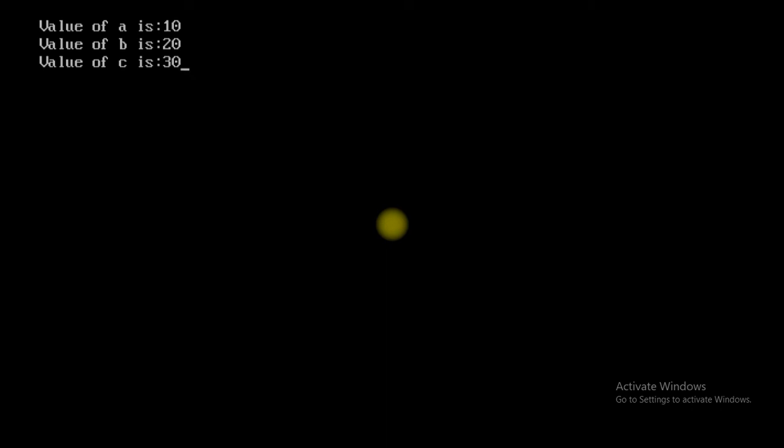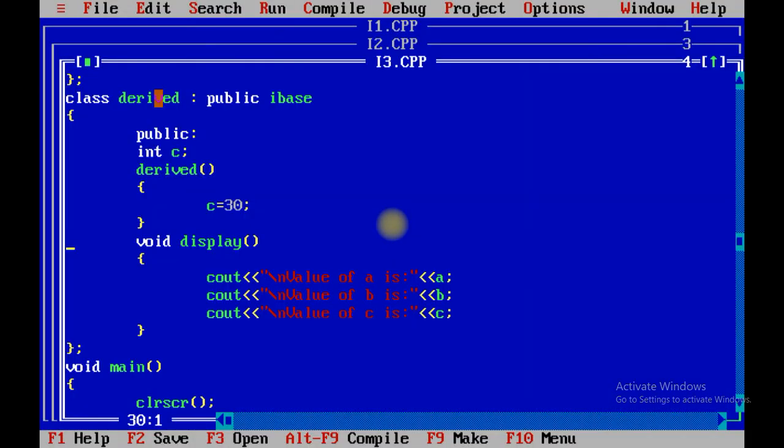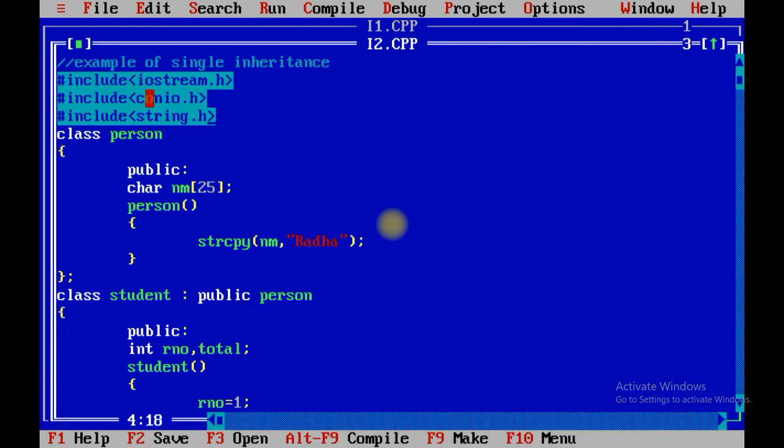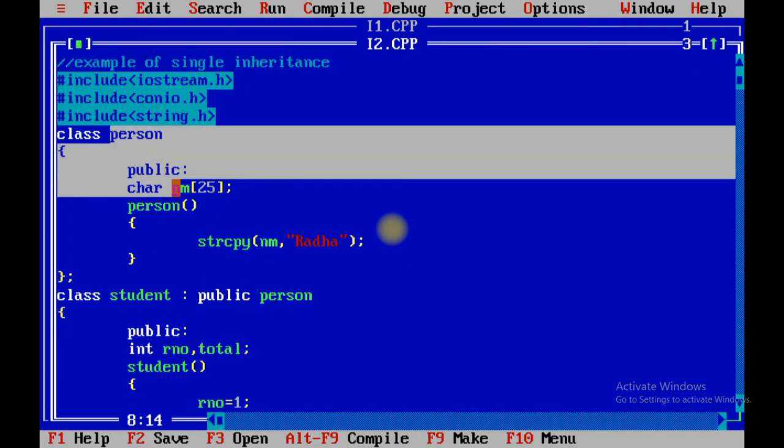So first of all whatever code the grandfather class has is executed, then whatever code is there for the father class is executed, and at last the code of the child class is executed. So in this way, multi-level inheritance is executed.